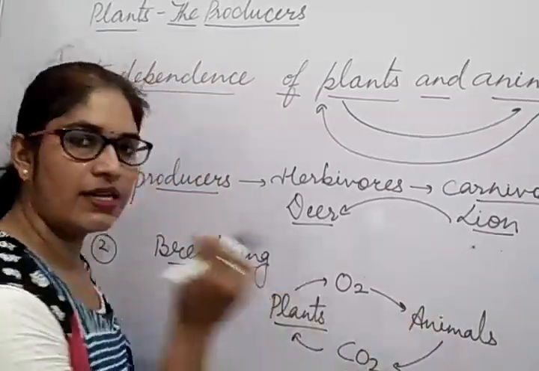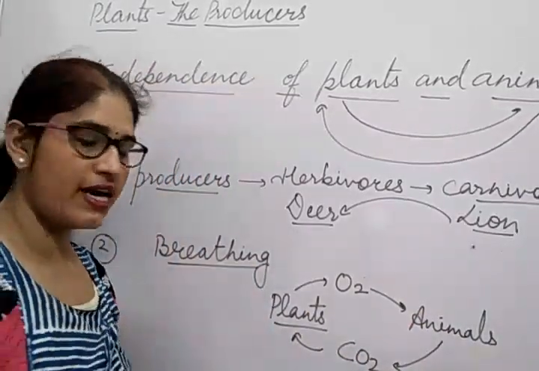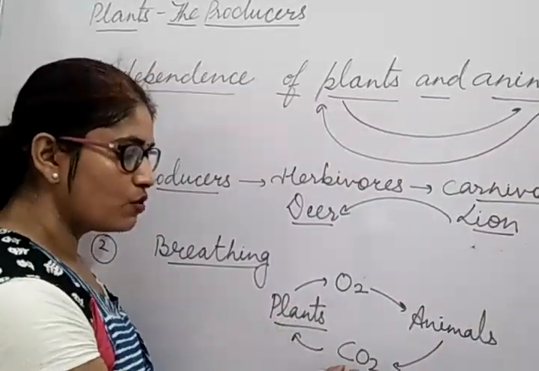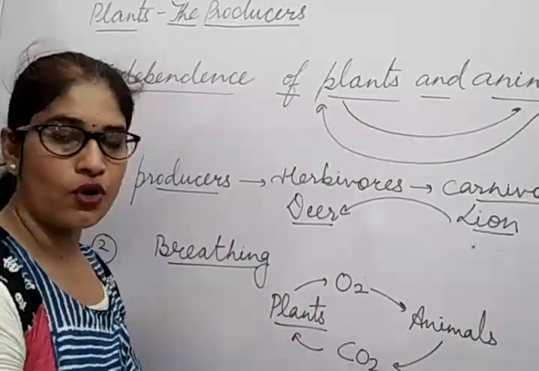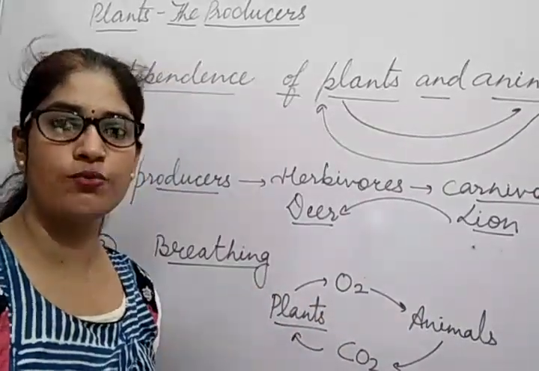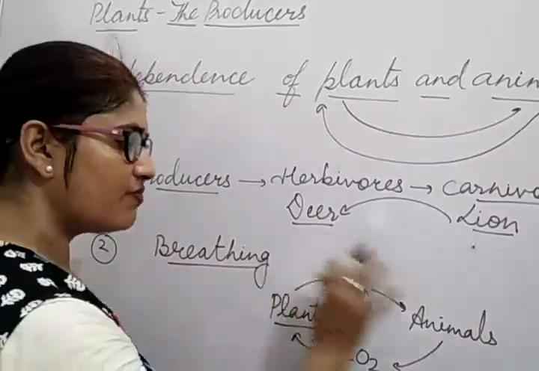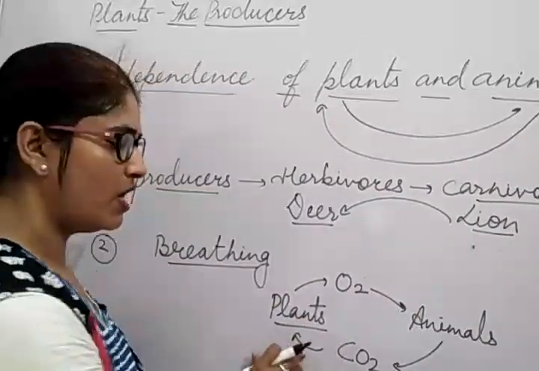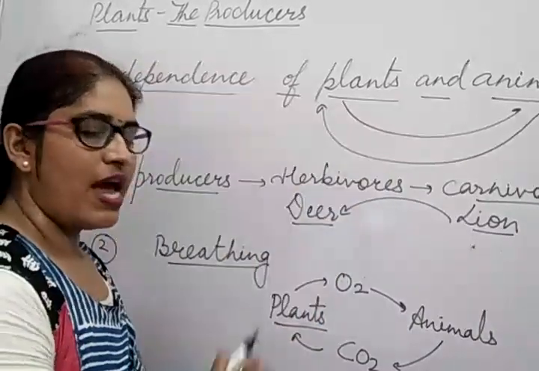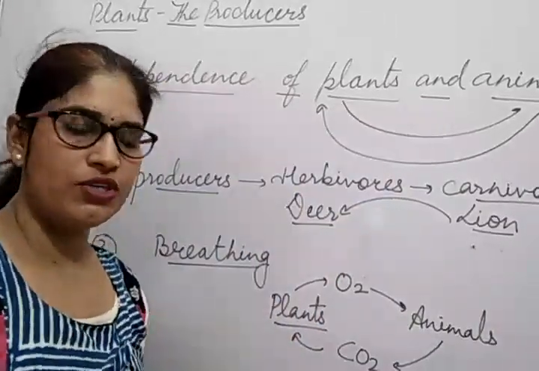What do they release? They release carbon dioxide gas. For whom? For plants. And these plants are using this to make their food. And plants basically use only carbon dioxide from nature to make their food. So in this way also you can understand that plants and animals depend on each other for their food also, and for breathing also they depend on each other.